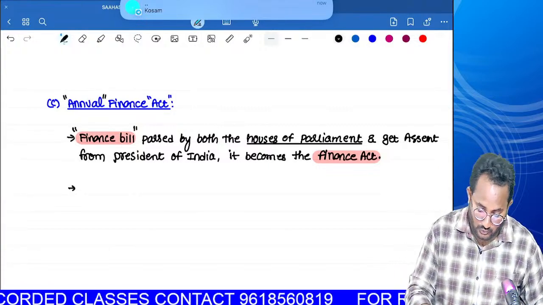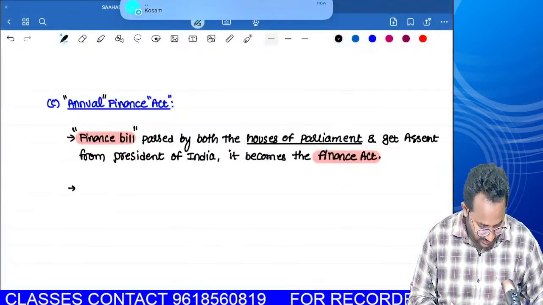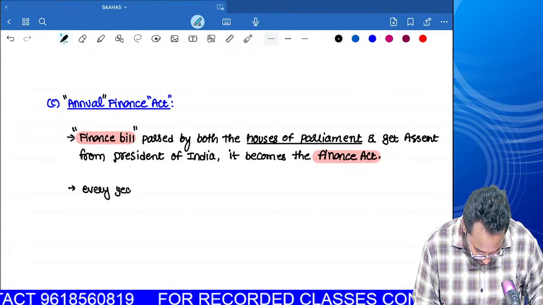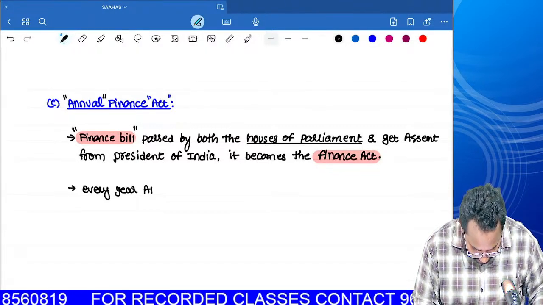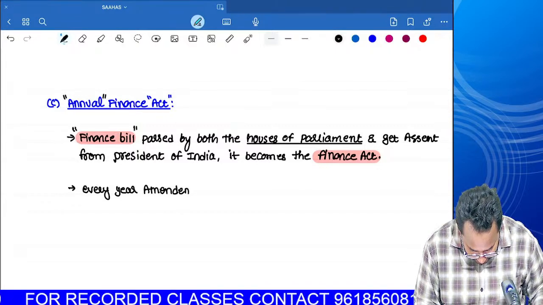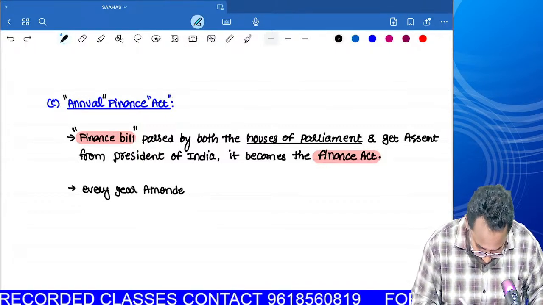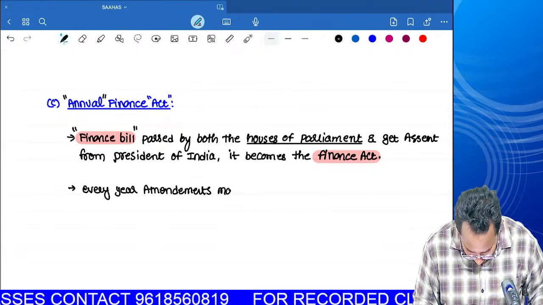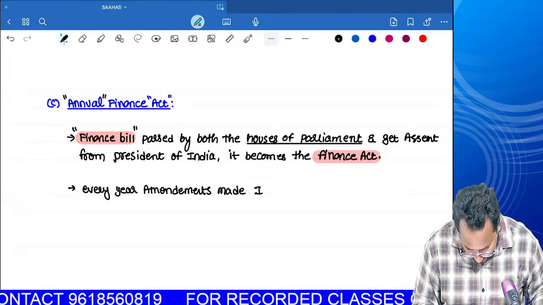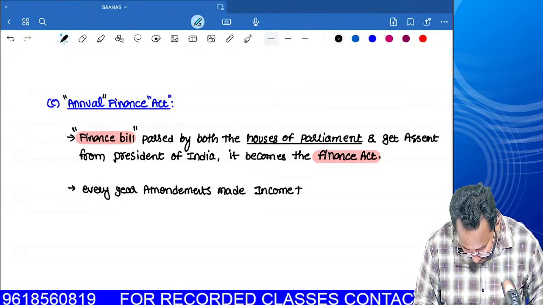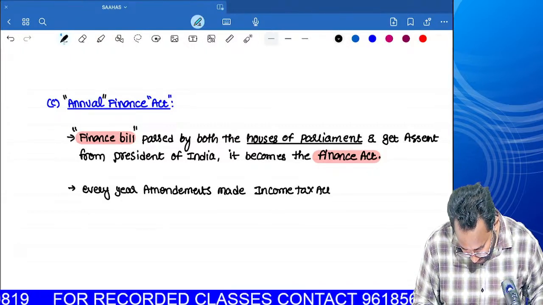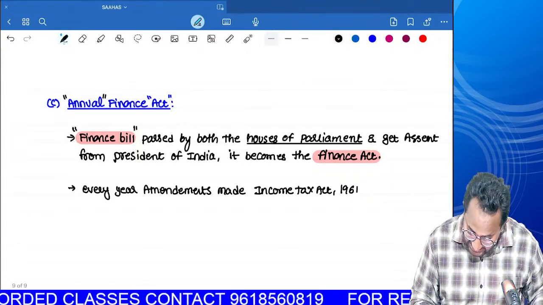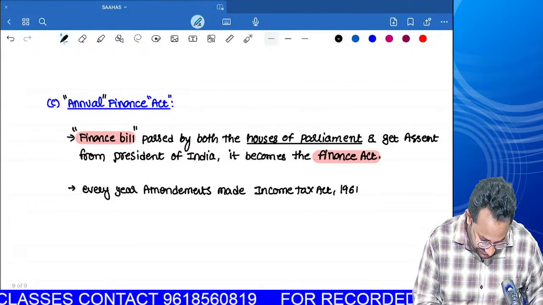Every year amendments are made to the Income Tax Act 1961. Every year we make the amendments by using the Finance Act to that Income Tax Act 1961.